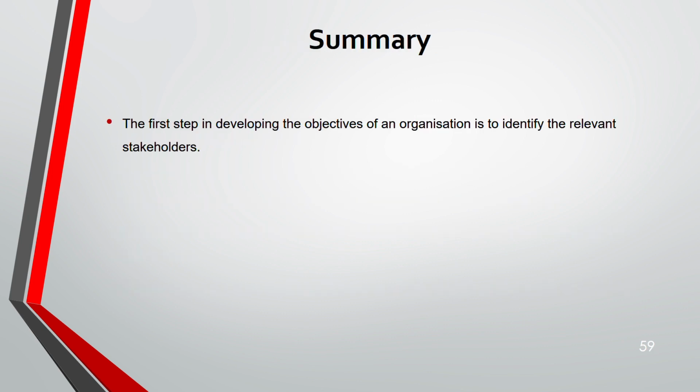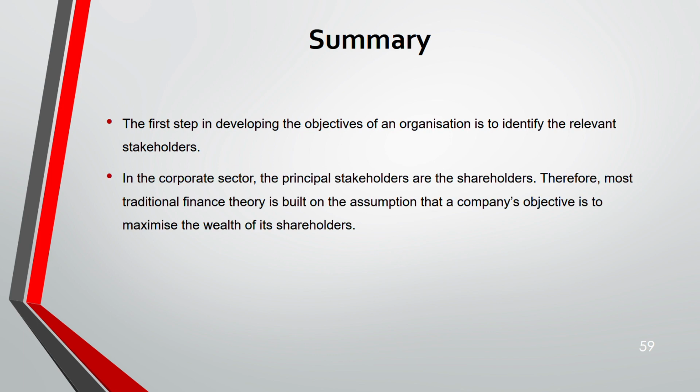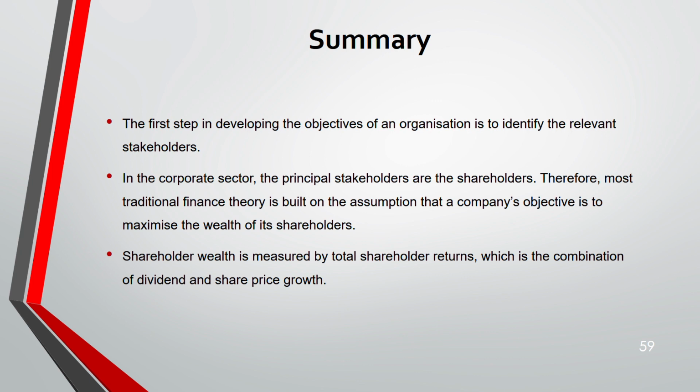Now let's summarize the lecture. Some important points. First one, before you develop an objective for the organization, identify the relevant stakeholders, because later on they are going to have an effect on that objective. Second, principal stakeholders are shareholders. So the traditional finance theory is the company's objective is to maximize shareholders' wealth. Shareholders' wealth is measured by total shareholders' return, that is dividend and share price growth.